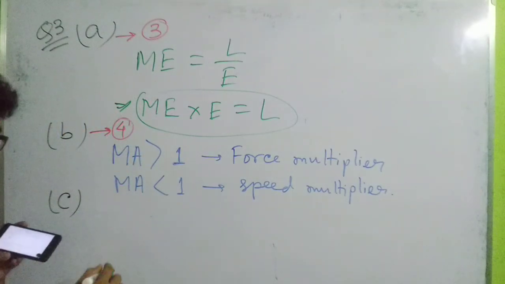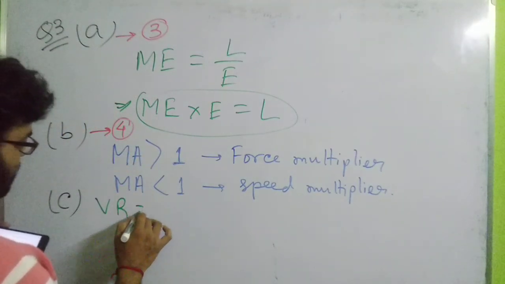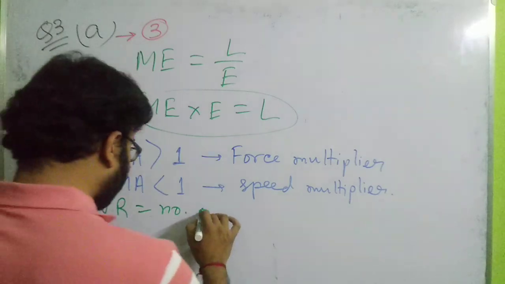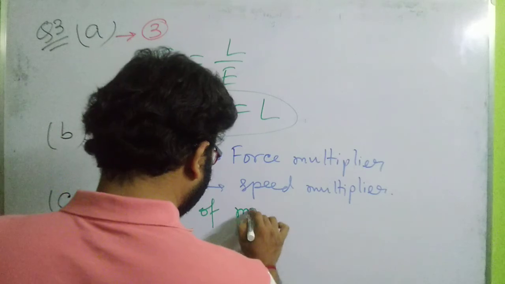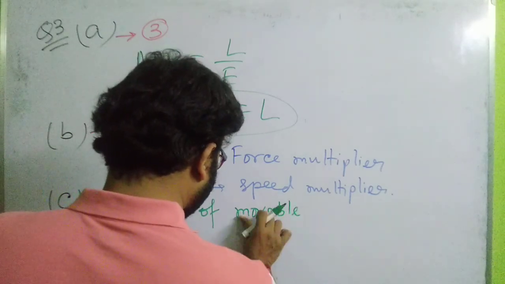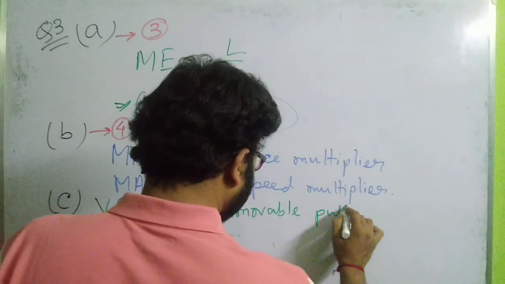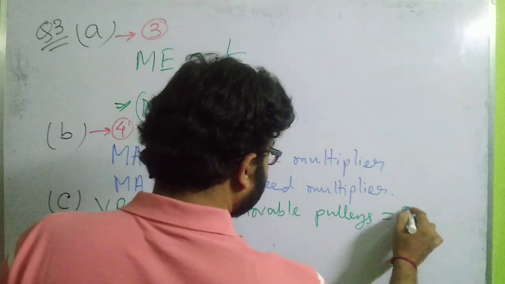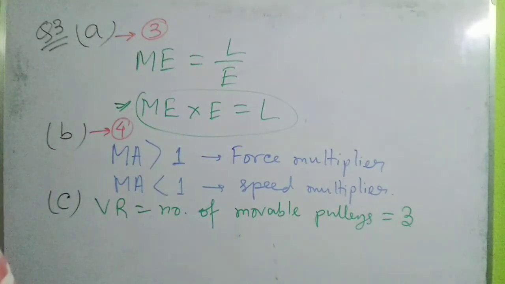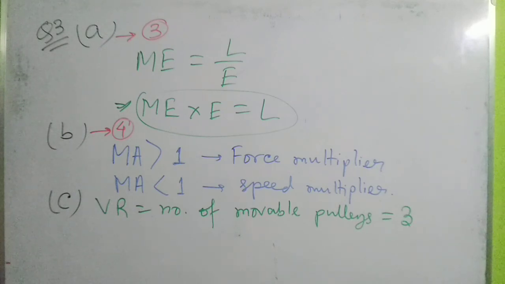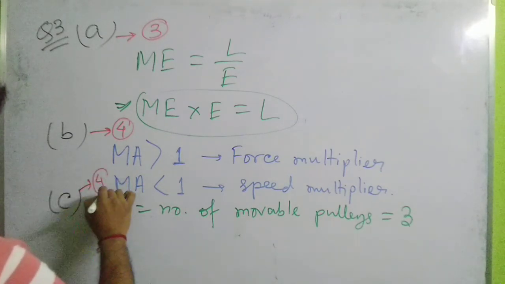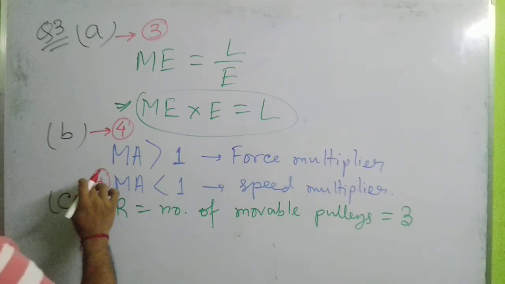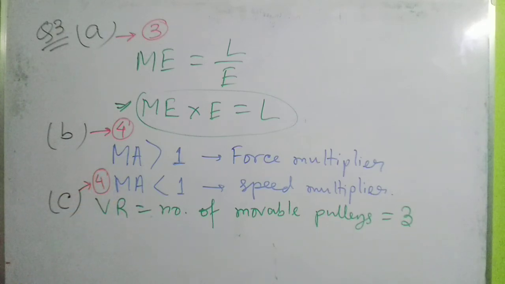So for a block and tackle system, velocity ratio is equal to the number of movable pulleys, and here the number of movable pulleys is 3. So the correct option for question number 3 subpart C is option number 4. Okay, fine.